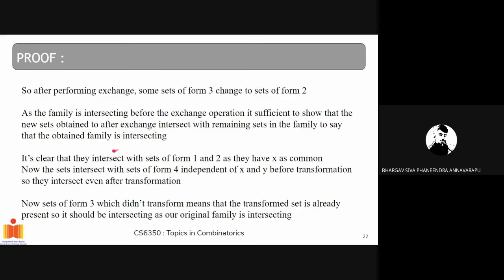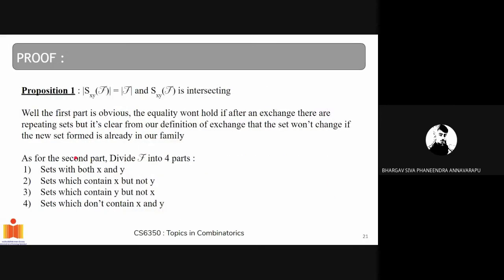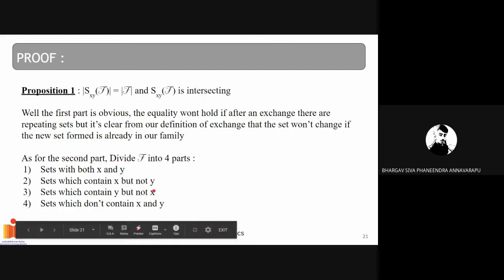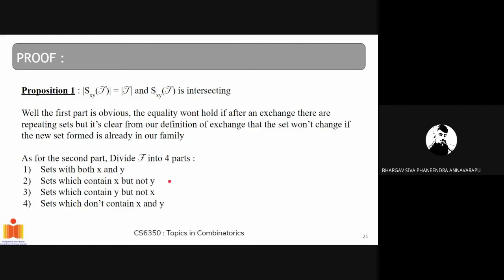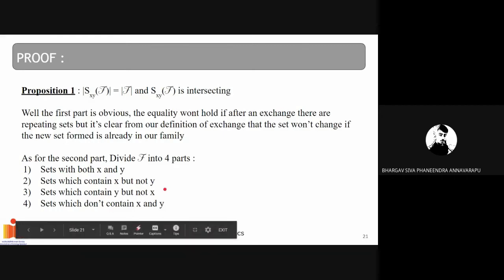So let's continue. We have to prove that Sxy of f is intersecting. So it is sufficient to prove that the newly transformed sets intersect with the rest of the sets, because only those are the ones that changed, and f is initially intersecting. The newly formed sets contain x but not y.